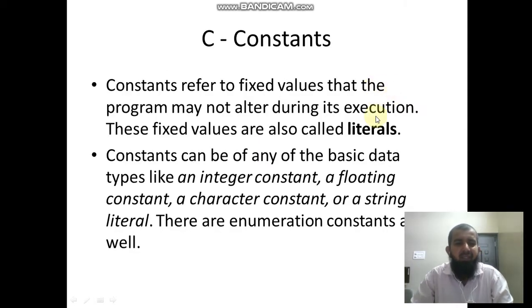Hello friends. In the previous video I explained the introduction to C programming language. Today we will study C constants. What are constants in the C programming language?